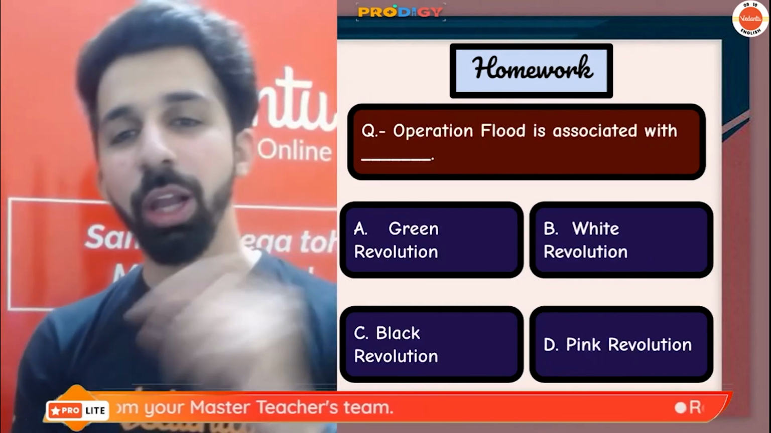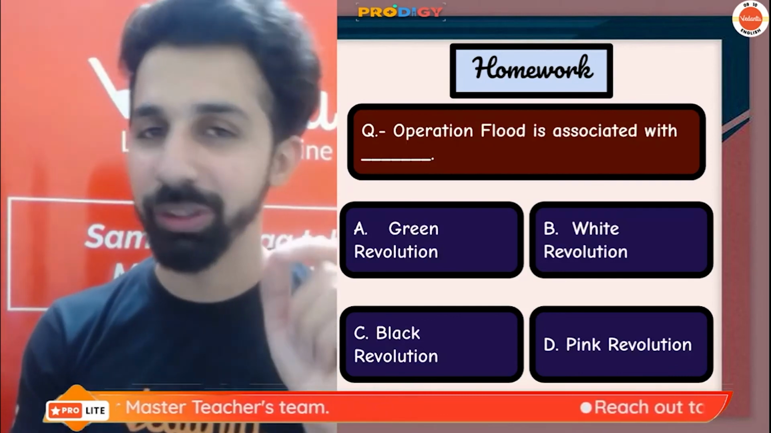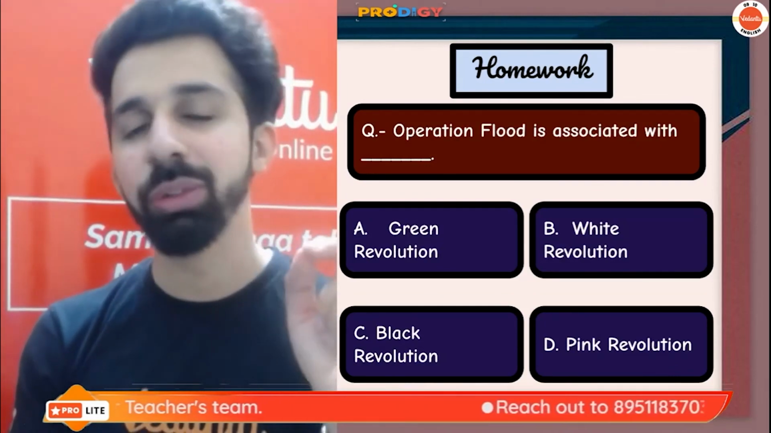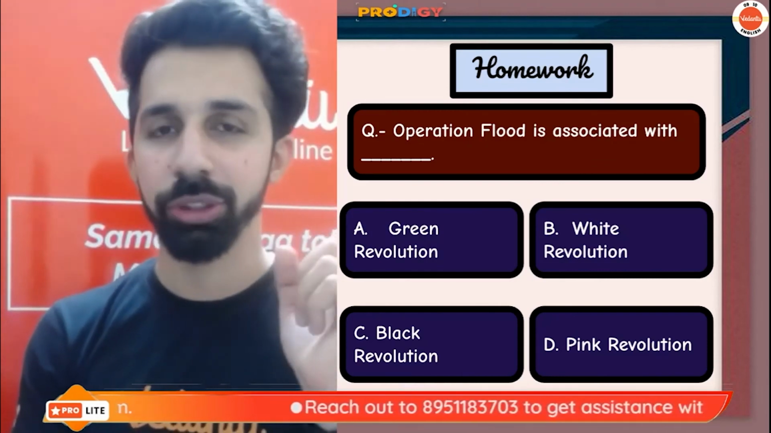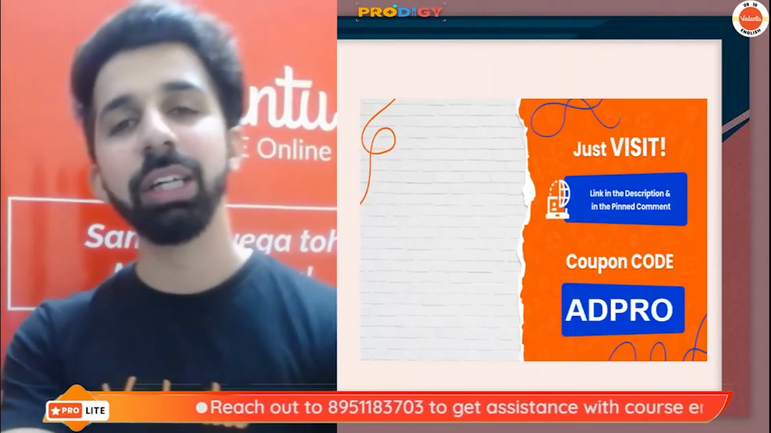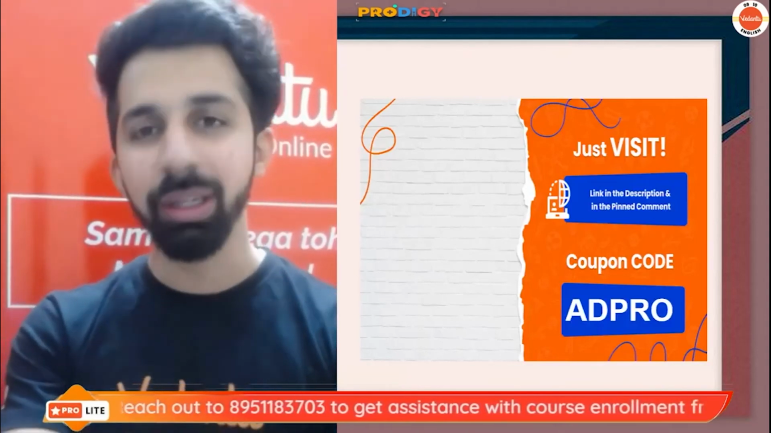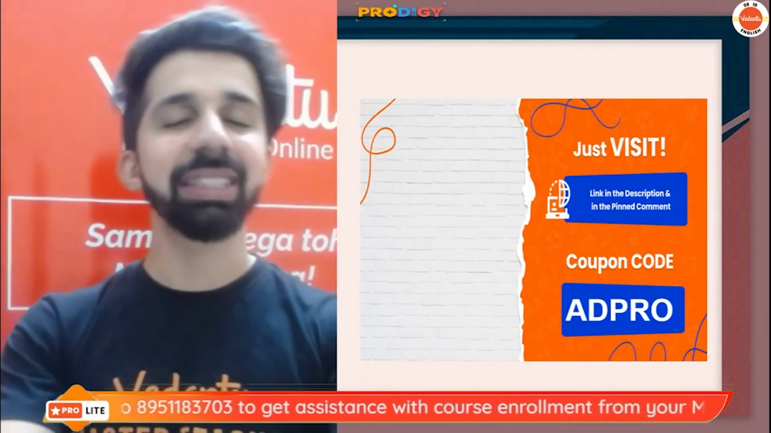Second question: Operation Flood is associated with what? Green revolution, white revolution, black revolution, pink revolution. Okay? So Bacha Party, these are going to be 2 homework questions for you people. Make sure that you are giving the answers in the comment section.